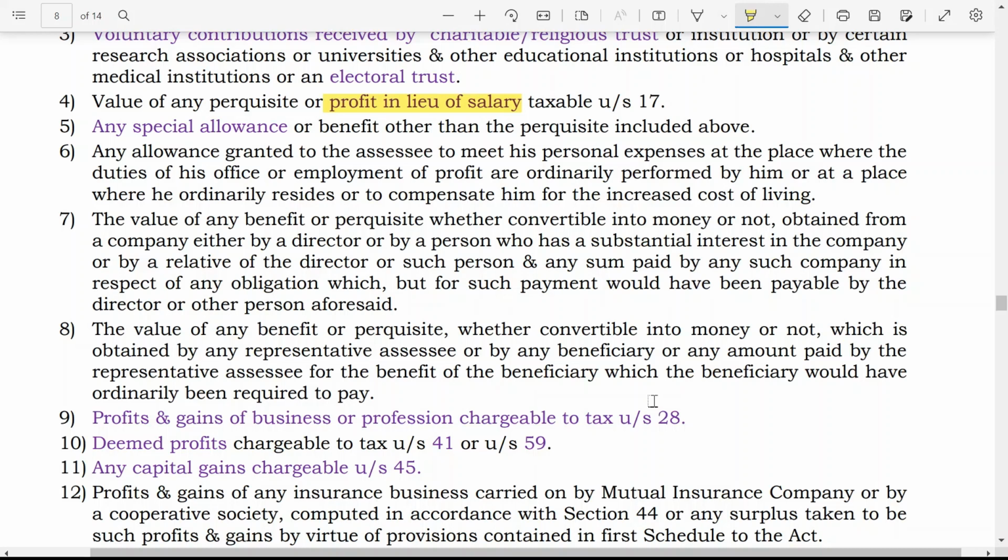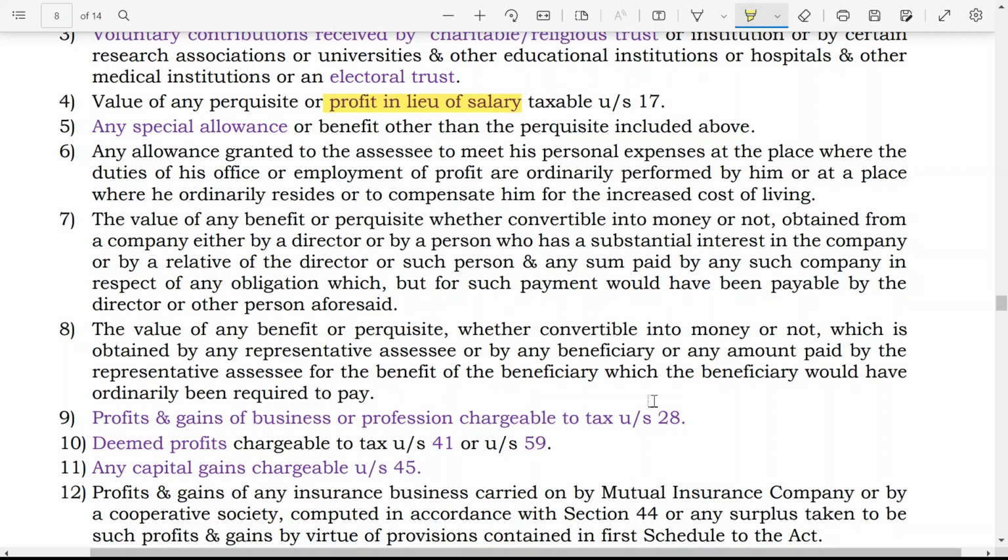So any extra allowance provided to compensate his cost of living, or where he is staying, like city compensatory allowance for example, that allowance is also considered as income of that particular person.